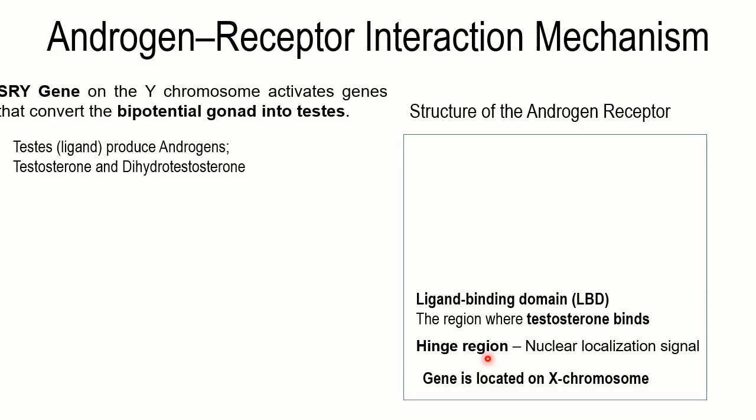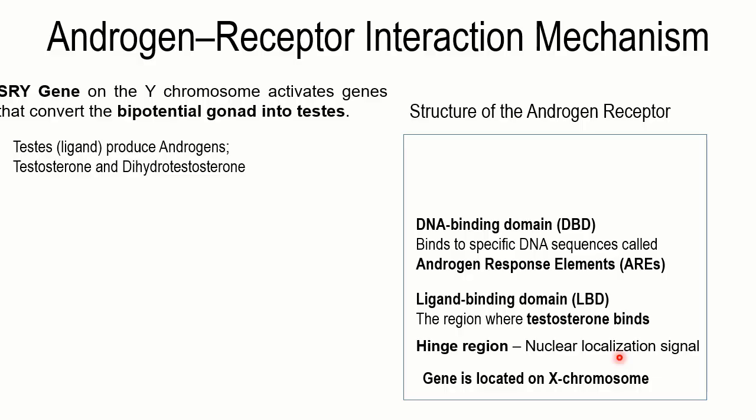This hinge region contains a very important region known as the nuclear localization signal, which is very important for the movement of the activated receptor from the cytoplasm into the nucleus of the cell. The third important region is the DNA binding domain, which is responsible for binding to specific DNA sequences known as the androgen response elements.